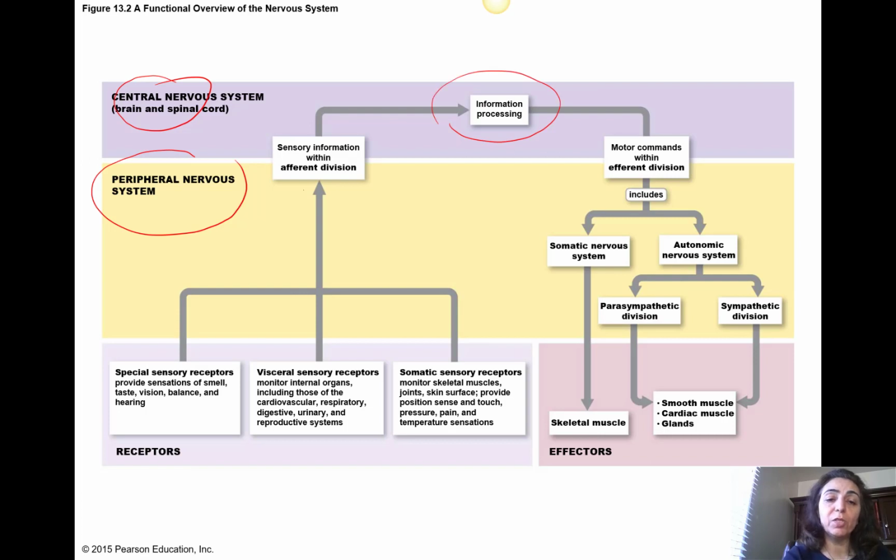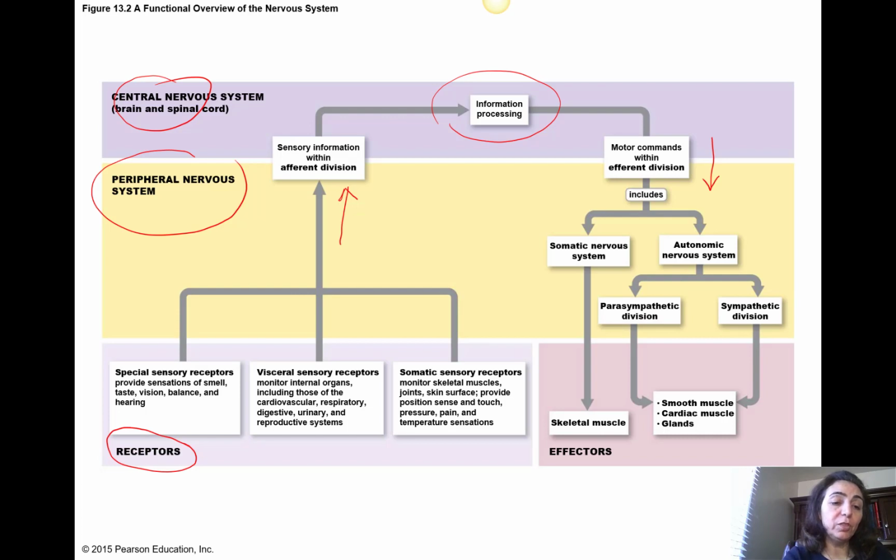In the peripheral nervous system, we have one afferent division that is bringing the sense toward the central nervous system, and they are sensory. We have the efferent divisions that bring the motor commands from the central nervous system toward the periphery, the motor part, right? So pay attention that for the afferent part, we have some receptors as we see down here. These receptors are the ones that are detecting and receiving the sensory information, right?